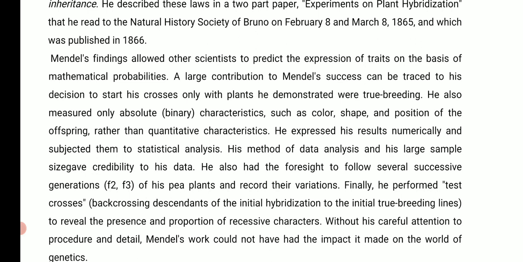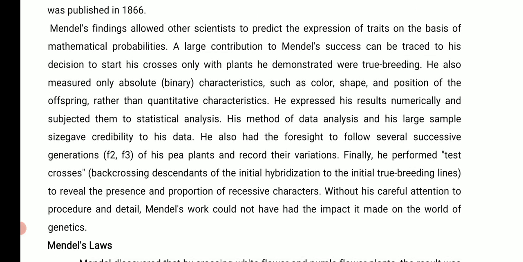He chose crops that he knew were tall and dwarf. He was 100% sure, and it's not a mix or a hybrid plant, nothing like that. So he started his crosses with plants that were true breeding, and he measured only binary characteristics, meaning those that were absolute.